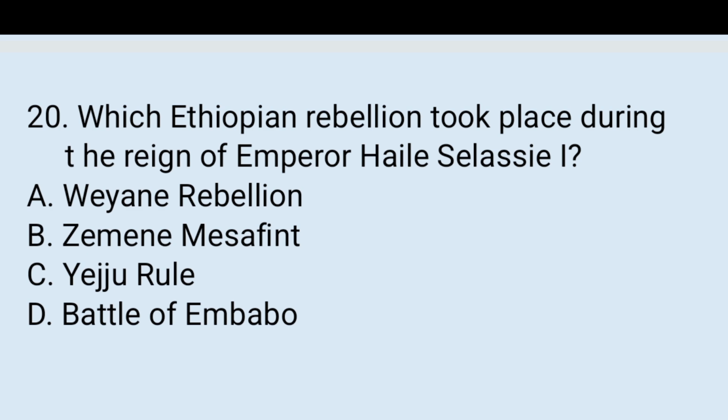Viewers, now we have reached the last question, question number 20. Which Ethiopian rebellion took place during the reign of Emperor Haile Selassie I? A. Wayane rebellion, B. Zemene Mesafint, C. Yejju rule, D. Battle of Embabo. The answer is A.